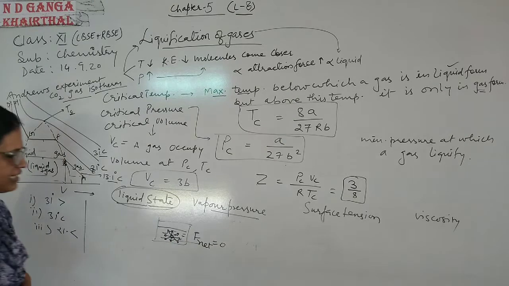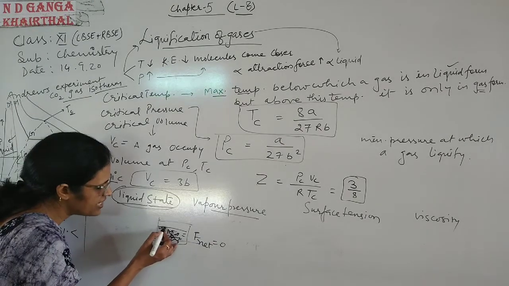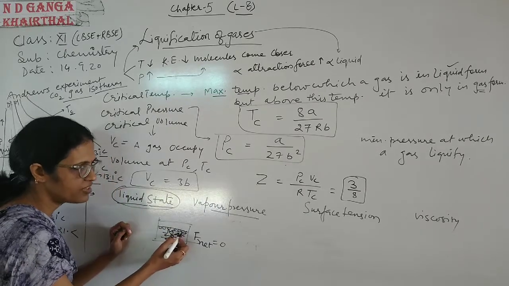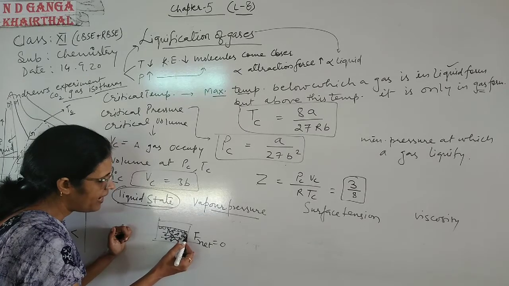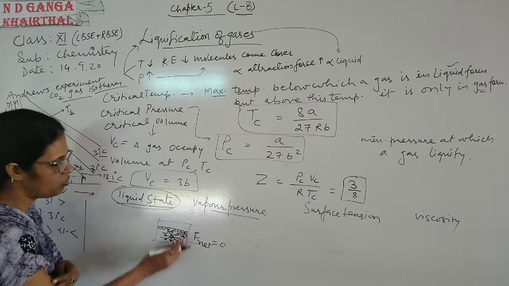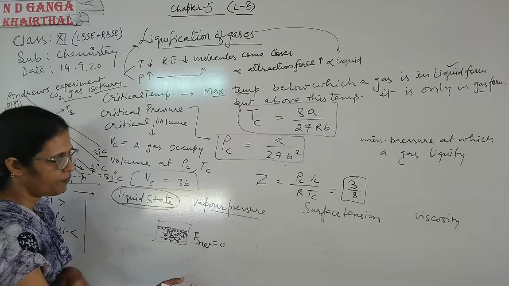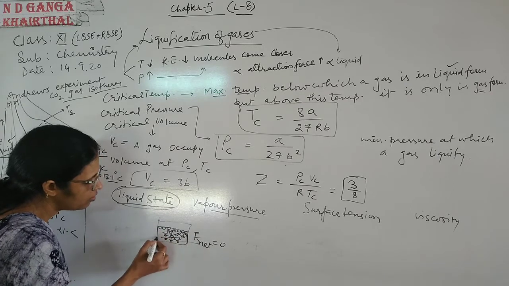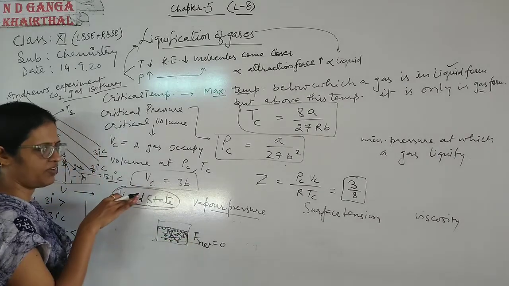But if the particles or atoms or molecules are on the surface, for example, there are some molecules on the surface also. These molecules will be attracted by the other molecules in the liquid below, because there is no molecule above the surface.